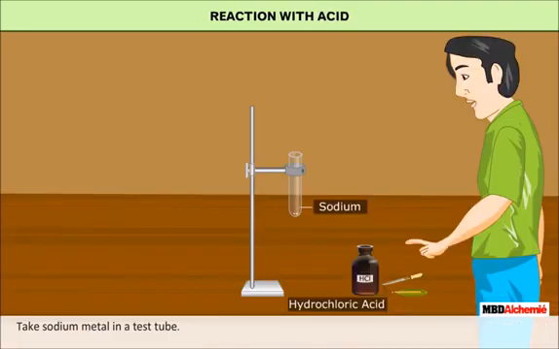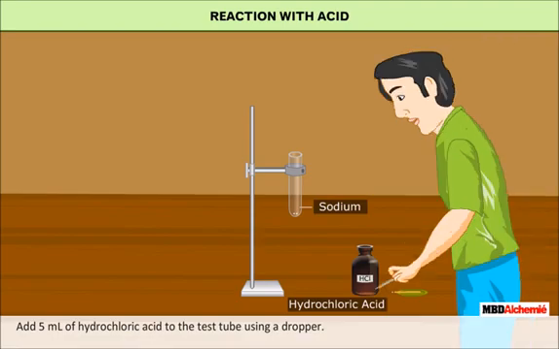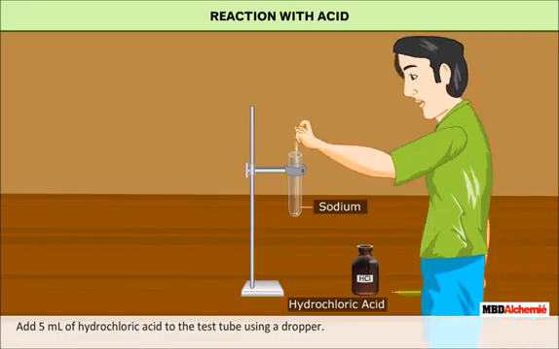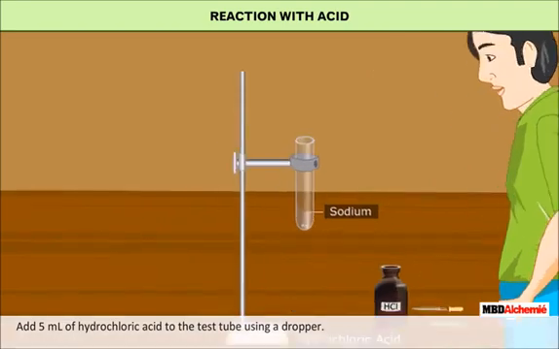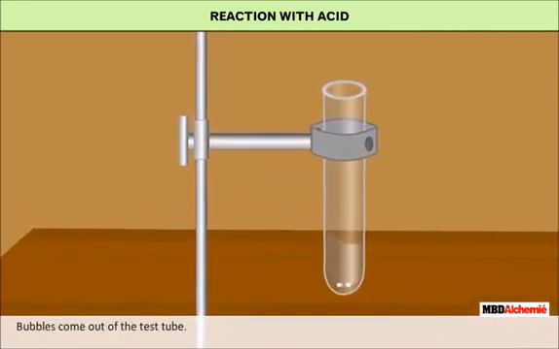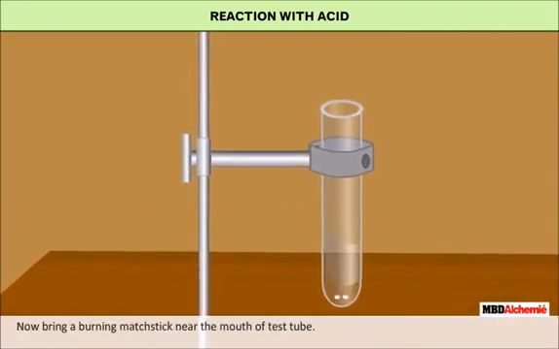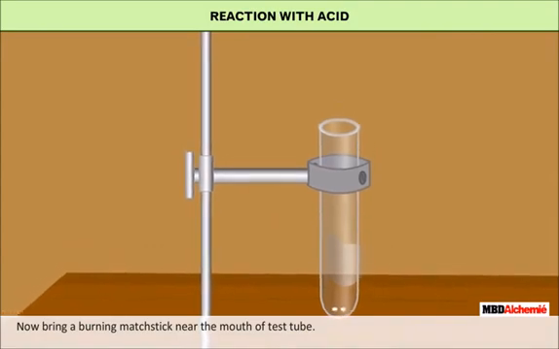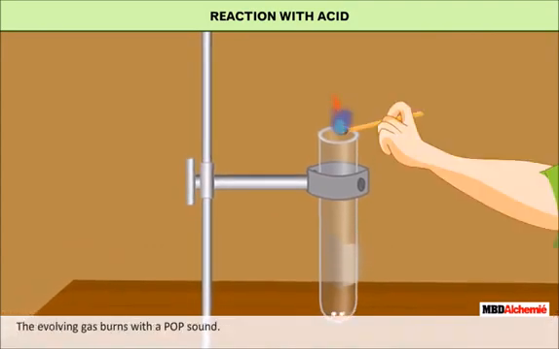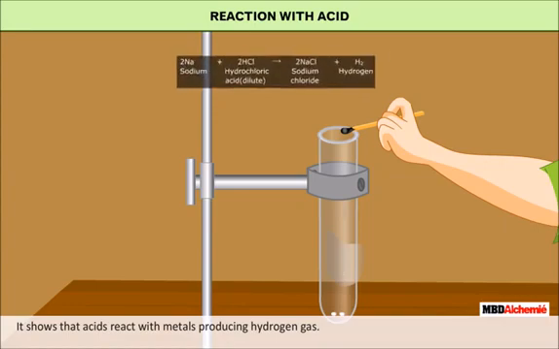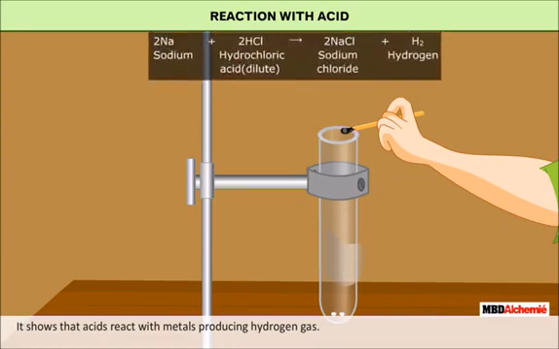Take a test tube containing a piece of sodium. Add 5 ml of dilute hydrochloric acid with the help of a dropper to the test tube from a bottle. Bubbles come out of the tube. Bring a burning matchstick near the mouth of the test tube. Gas burns with a pop sound. It shows that acids react with metals producing hydrogen gas.